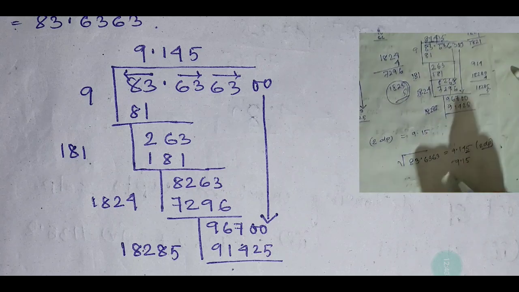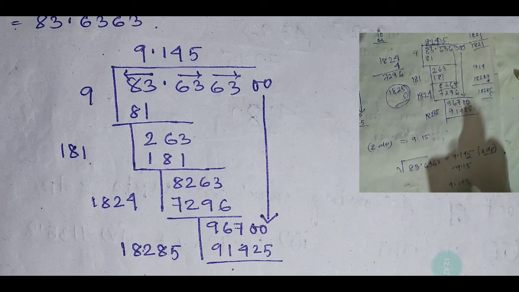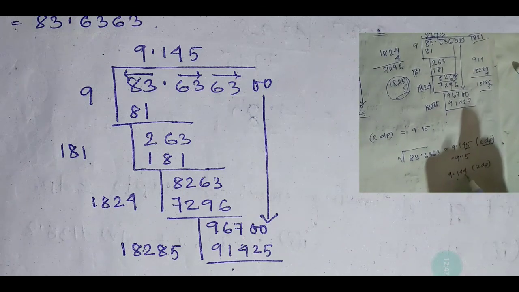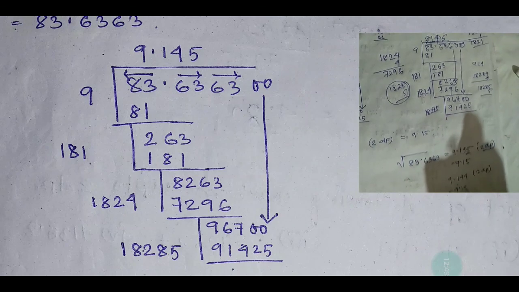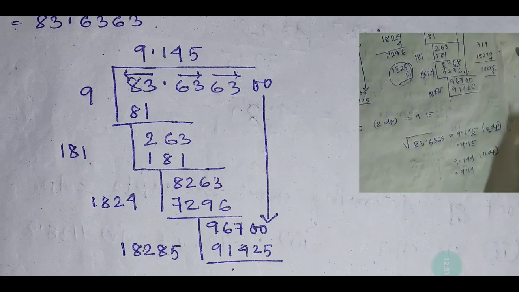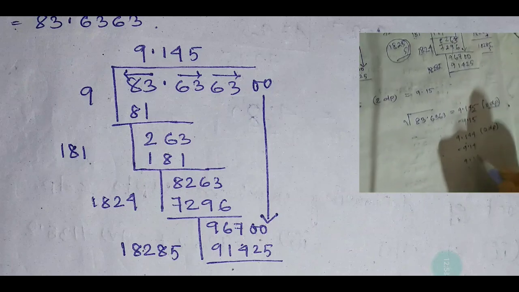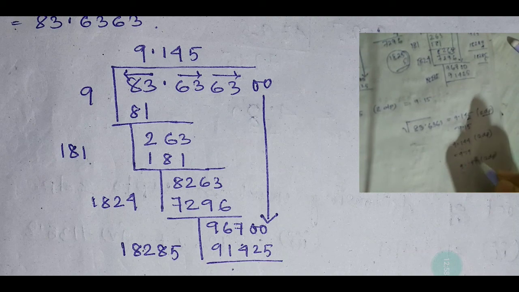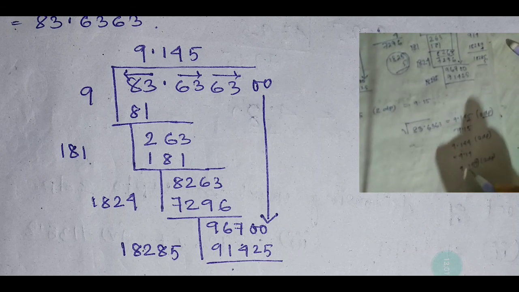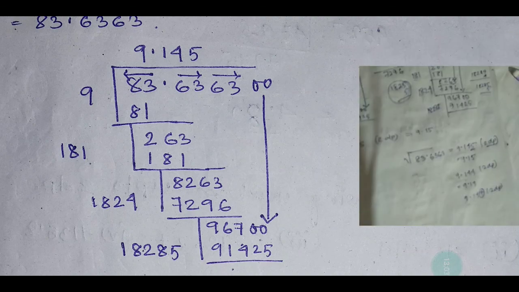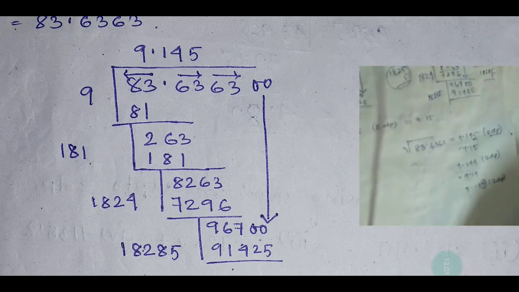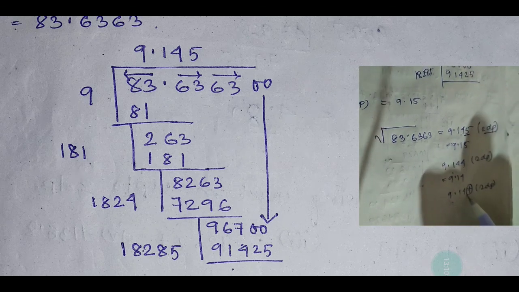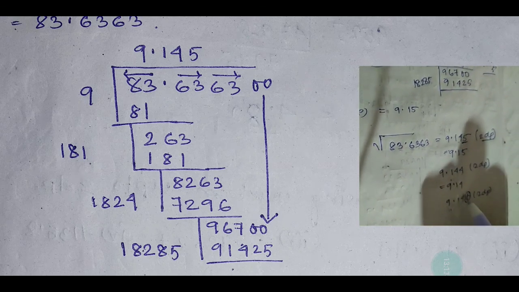If it is given like this, suppose you have got 1.144 and it is given up to 2 decimal places, 4 is less than 5, that means you will simply write 1.14, no increment. Understood? Suppose it is given 9.147 and 2 decimal places. Then you check the last digit, because I have to round off to 2 decimal places. In that last place 7 is there, 7 is bigger than 5, that means one increment will be made.